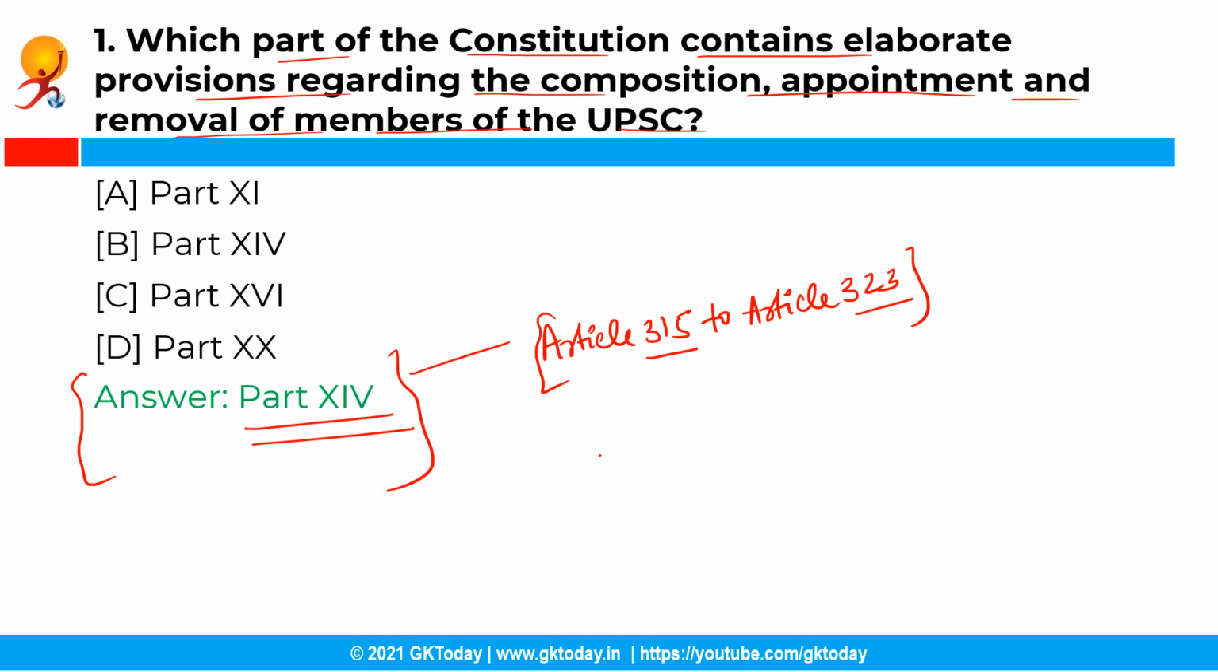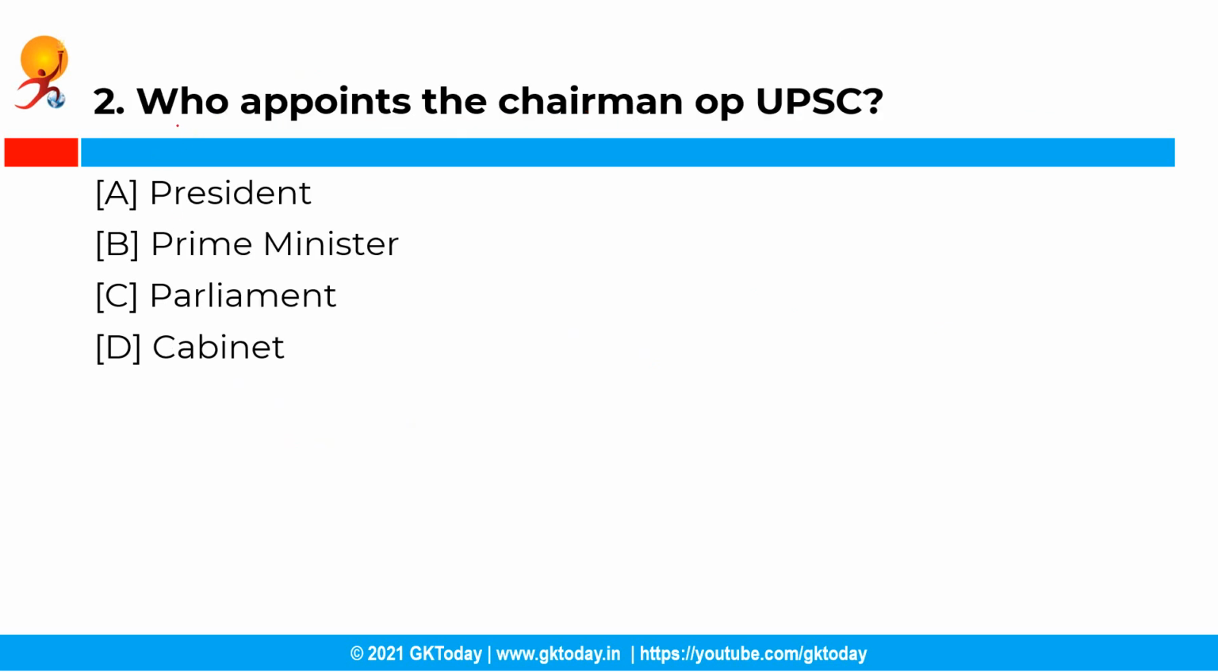Now the next question is, who appoints the chairman of the UPSC? So you have the following options and the correct answer is option A, that is President. So the Union Public Service Commission consists of a chairman and other members who are appointed by the President of India. The Constitution of India, without specifying the strength of the commission, has left the matter to the discretion of the President who can determine its composition.